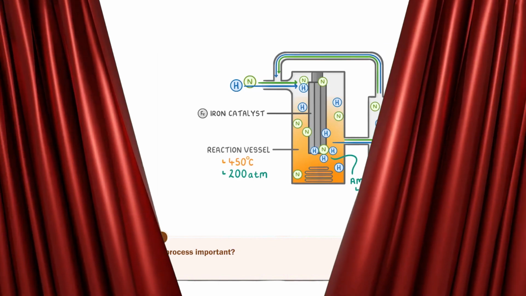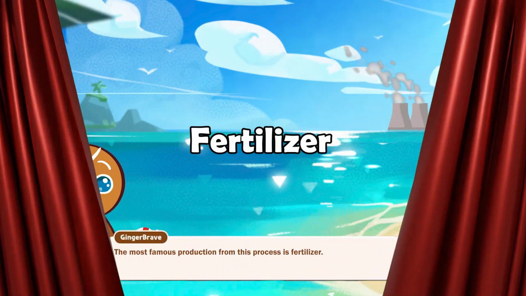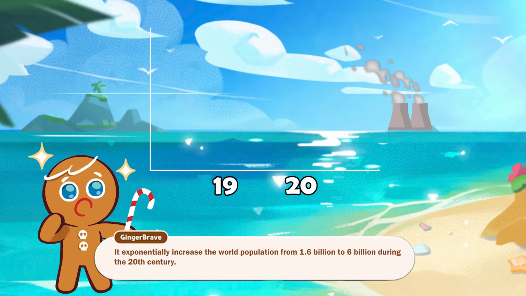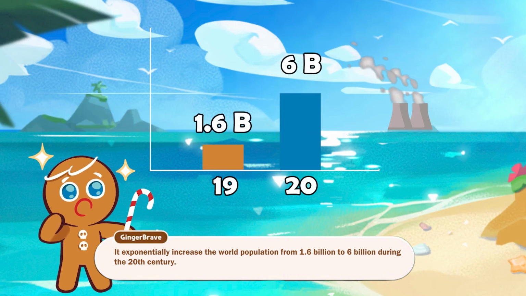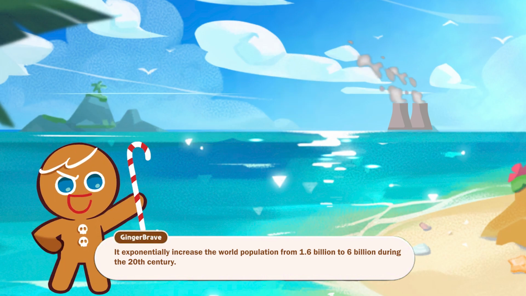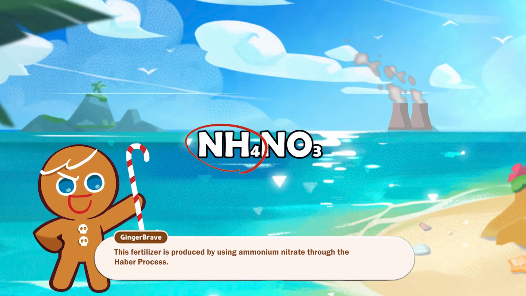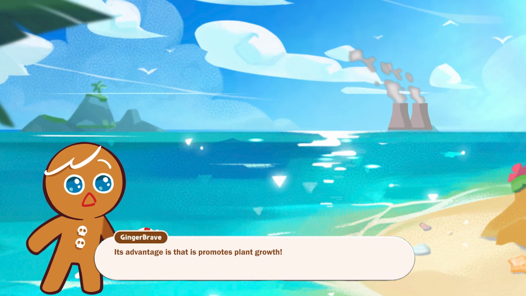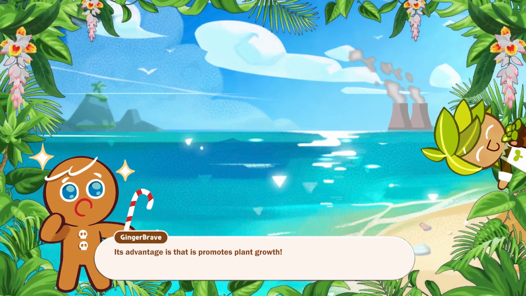So why is this process important? The most famous production from this process is fertilizer. It exponentially increased the world population from 1.6 billion to 6 billion during the 20th century. This fertilizer is produced by using ammonium nitrate through the Haber process. Its advantage is that it promotes plant growth.